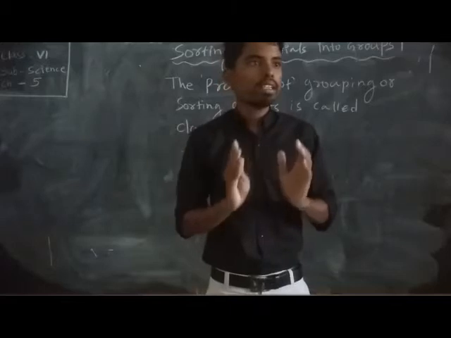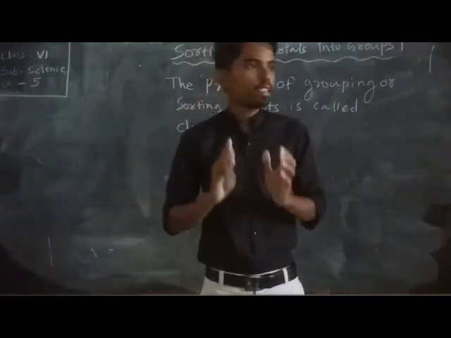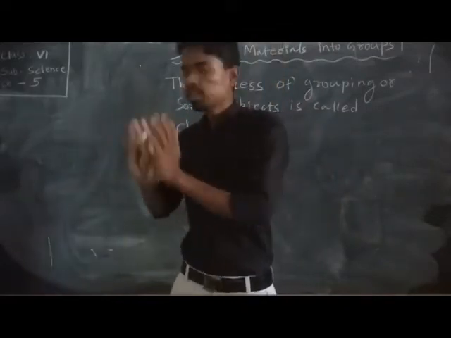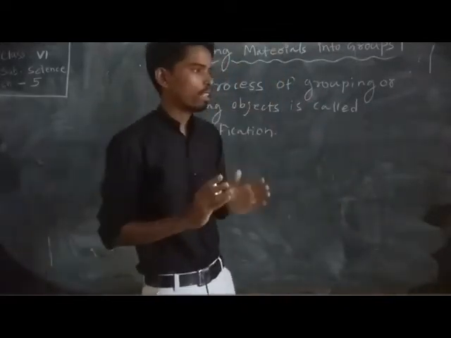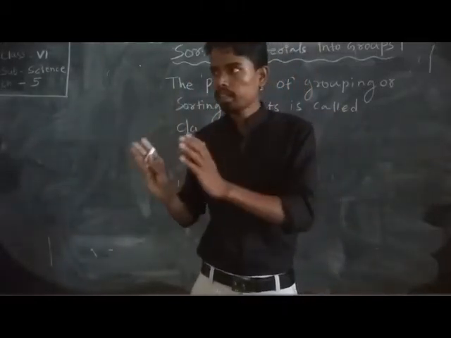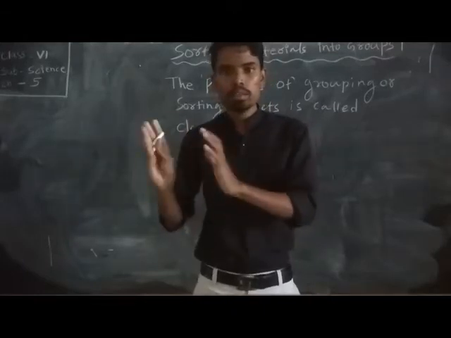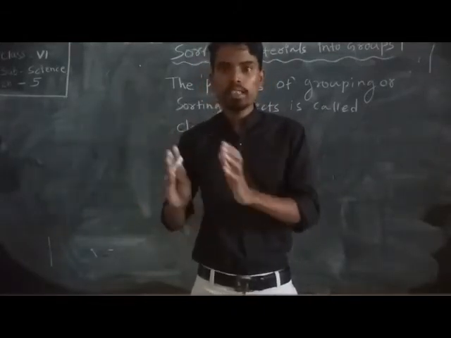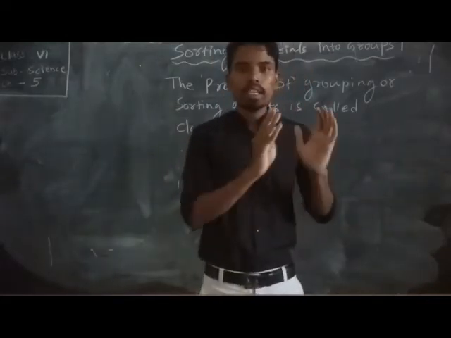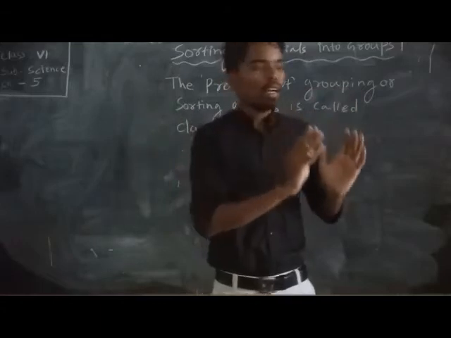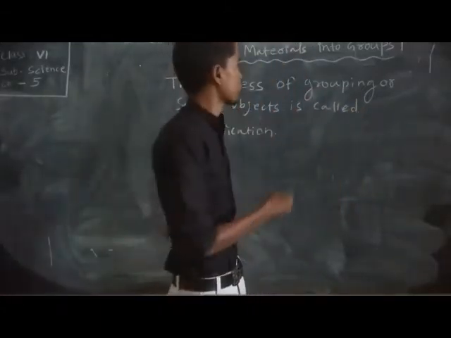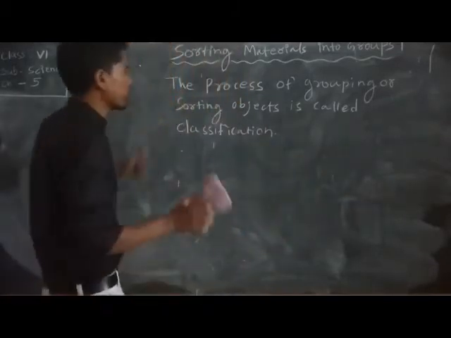A shopkeeper classifies all their materials: biscuits, pulses according to their size, and rice and grain, all classified according to their shape, size and nature. Similarly, we will look at the characteristics and properties of materials.